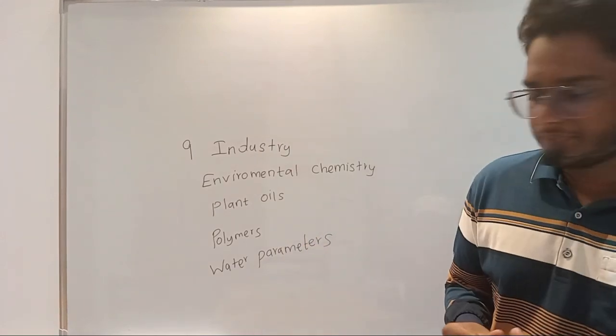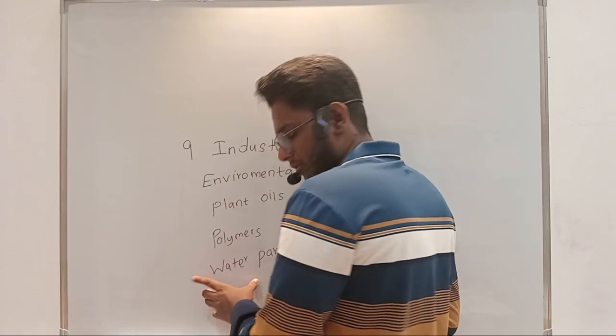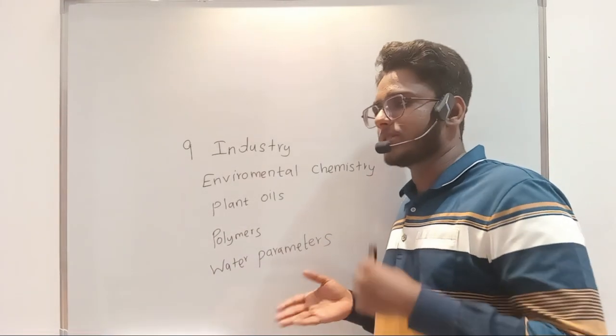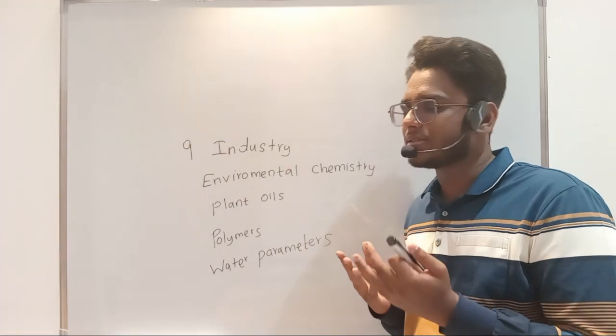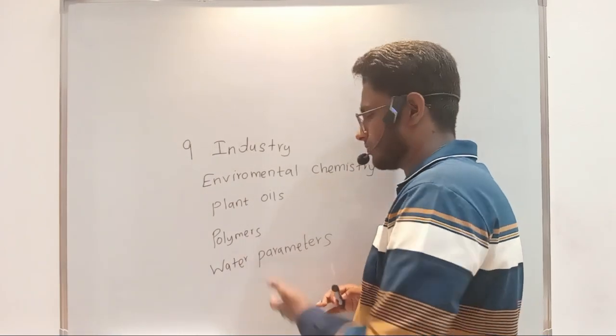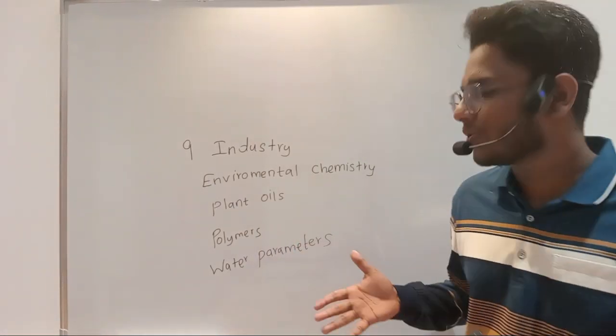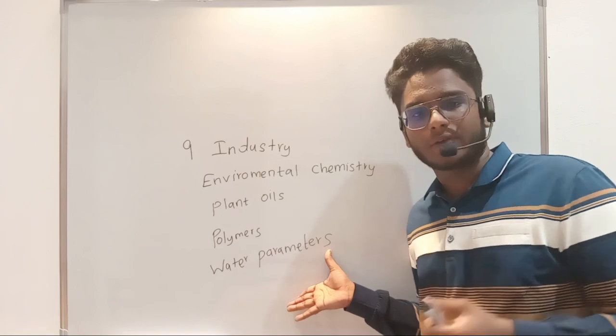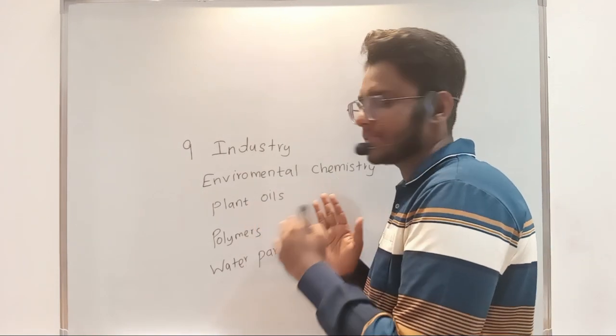Today, if you are asking me whether there is a link between industrial chemistry and any of the previous units, I will probably say no. A little knowledge of equilibrium is needed, but that will not create a major impact for this unit. So this is a separate unit.